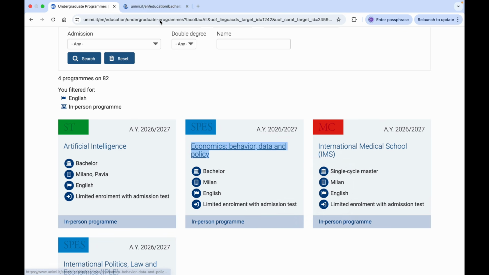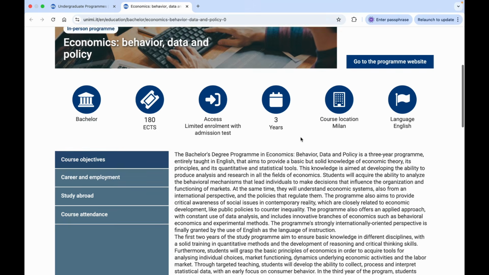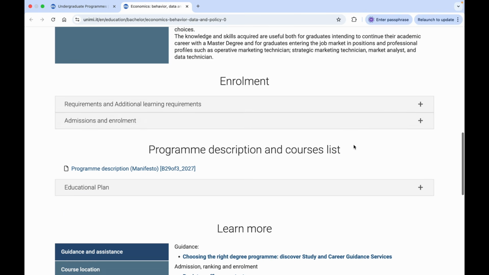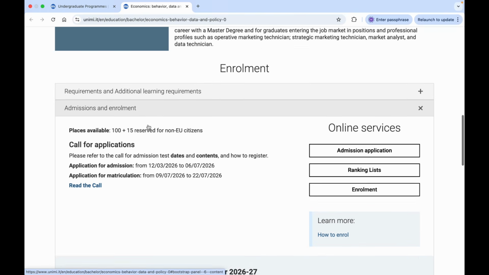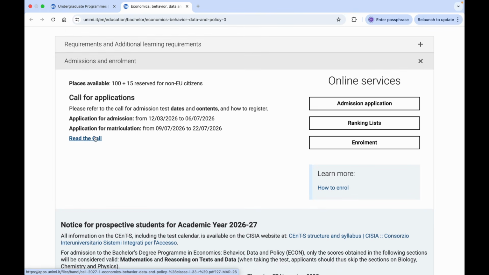So we open this course and this is the home page. So as I suggested, you should read everything carefully, but now we can check the key details. So we can read the call where we will find all the key information.